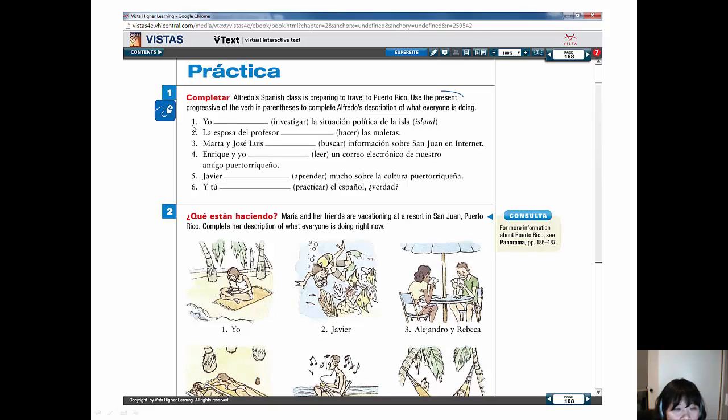So for number 1, yo estoy investigando la situación política de la isla is the correct answer. If you put yo investigo la situación política de la isla, then again you are not following the directions, okay? And same here on number 2, ¿qué están haciendo?